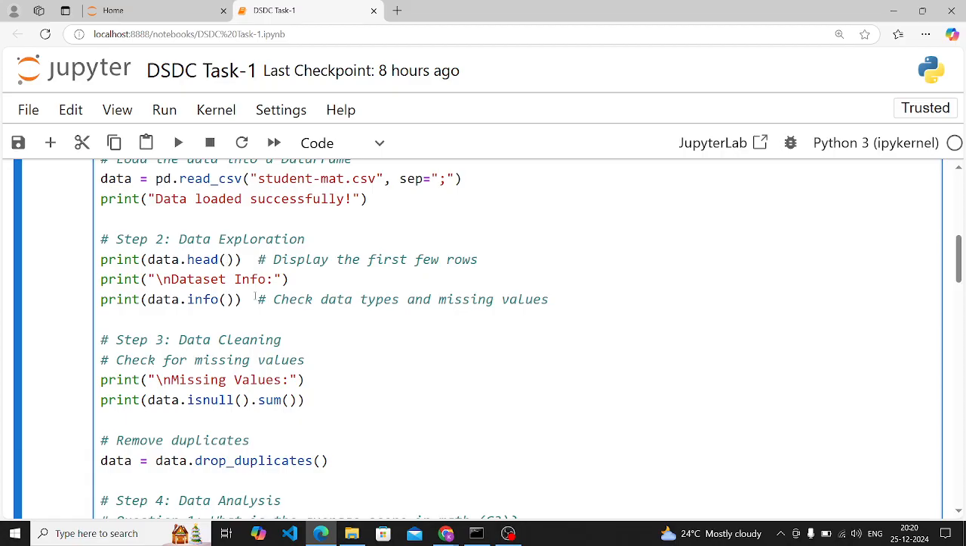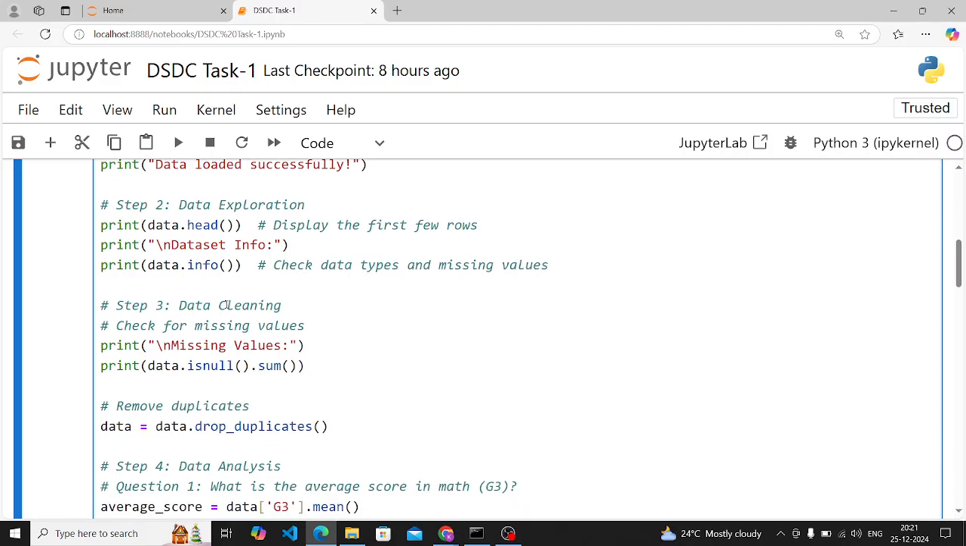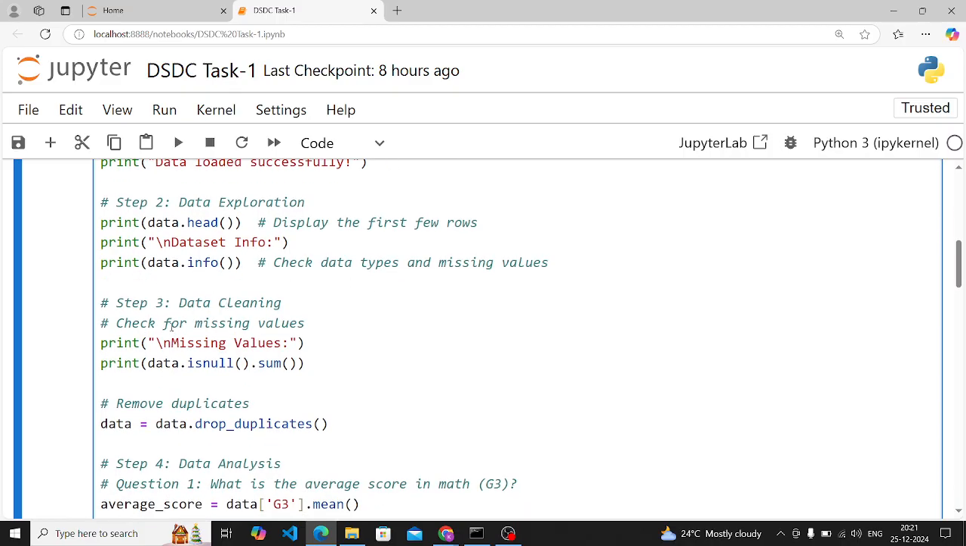Then this is a print statement, this is how you print the dataset info. Now comes the info function. Basically, this info function will check the data types and missing values. It gives a concise summary of your dataset. So this is how you can do it by using the info function.